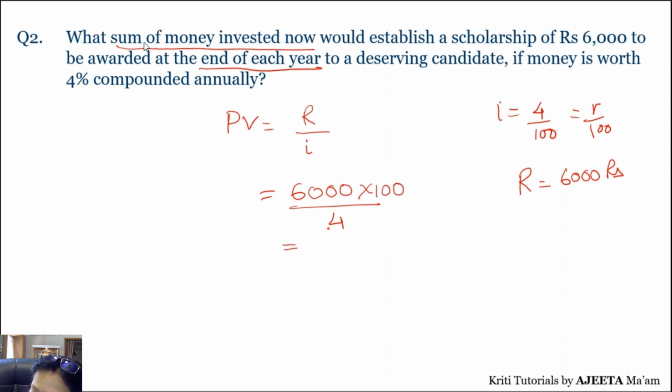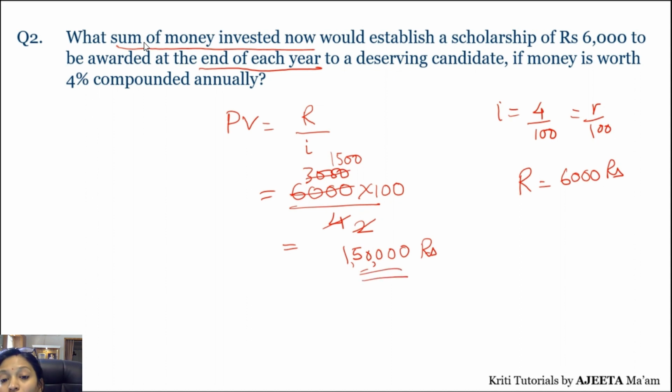Right, now let's do the calculations. So 3,000 upon 2, so we get 1500, so we get 150000. So if we calculate, we get 1,50,000 रुपीज। सो आज अगर हम 1,50,000 रुपीज deposit करते हैं, it will be equal to getting a scholarship of ₹6,000 to be awarded each year to the deserving candidate, जब तक वो रहेगा candidate, ok, it's infinite years, जब तक ही is there, he is alive.